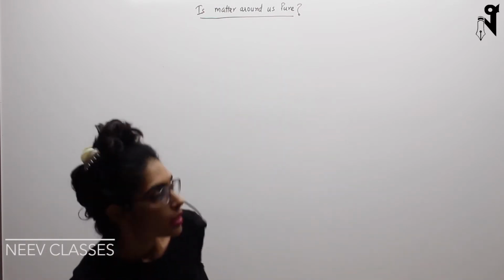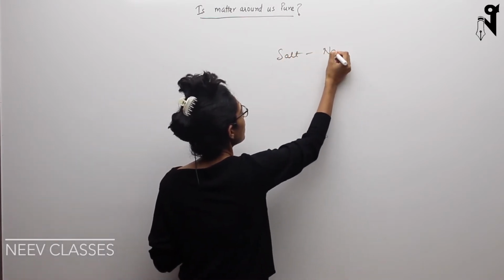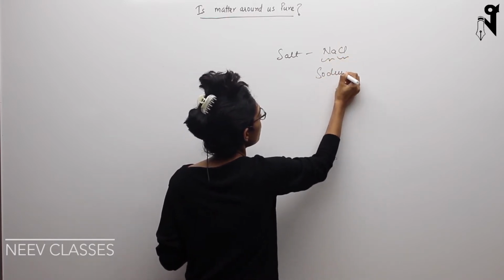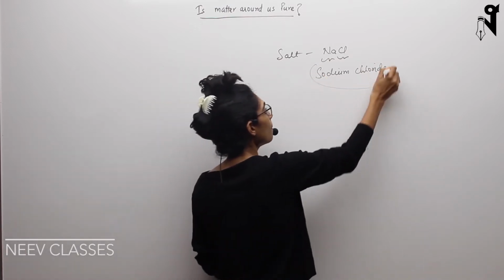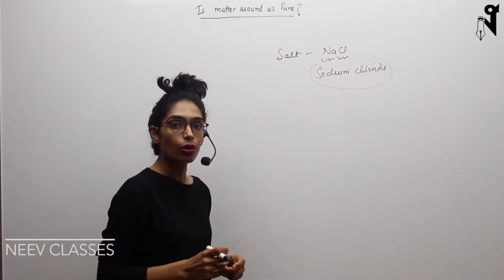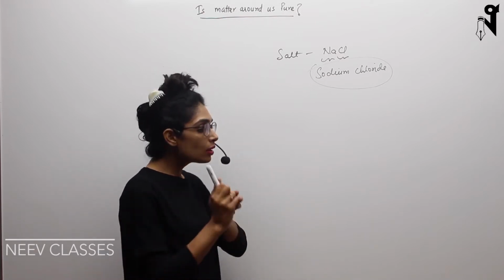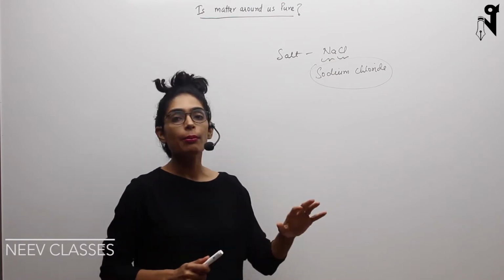When I say salt is made up of NaCl, Na and Cl, that is called sodium chloride. Basically it is one compound, one type of molecule, not one molecule but one type of molecule. So the whole salt, no matter how many granules we consider, is made up of this same material only.